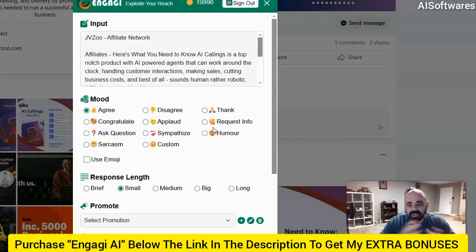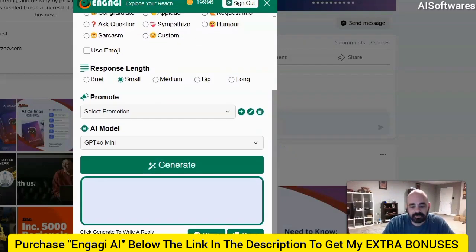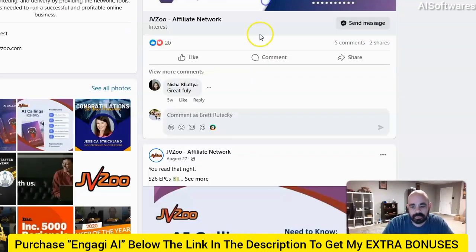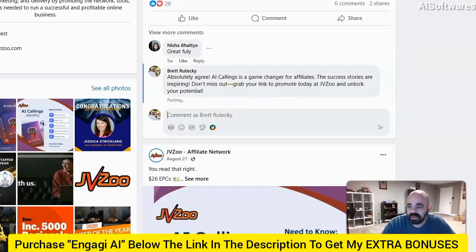Now the AI just read the post for me. So now it knows everything about the post. I don't even need to read it myself. I can select the kind of post that I want, but I'm just going to keep it at the defaults, agree, and I'm going to do a small response, and just let it comment for me. I'll click on generate. I'll copy it, close that up, and paste it in there. And there you go. I just commented on that post.